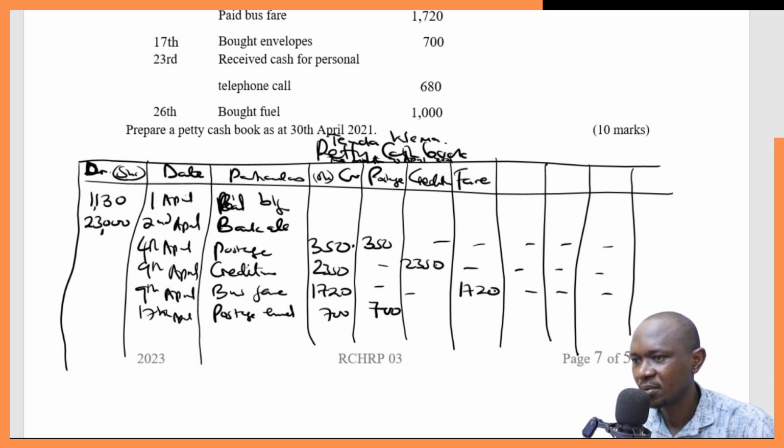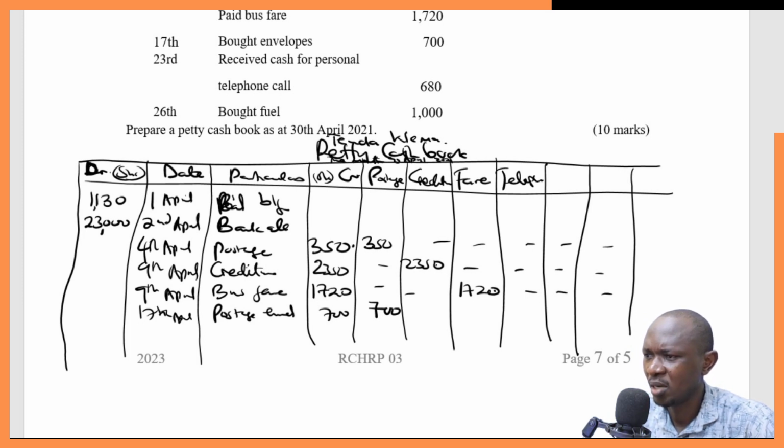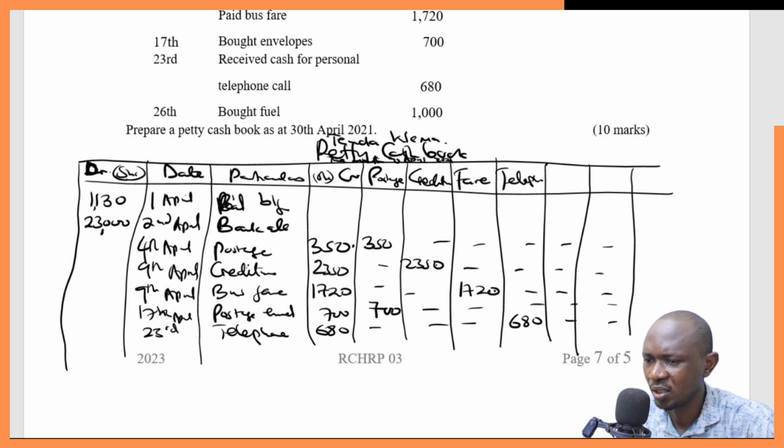So 700. Then received cash for personal telephone call. So you can talk of telephone call, telephone. How much is that? 680. So we can see that here we created a new vote head for telephone, 680. So here you say telephone. How much? This is on 23rd.